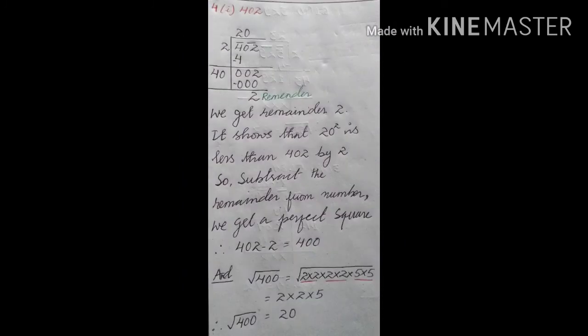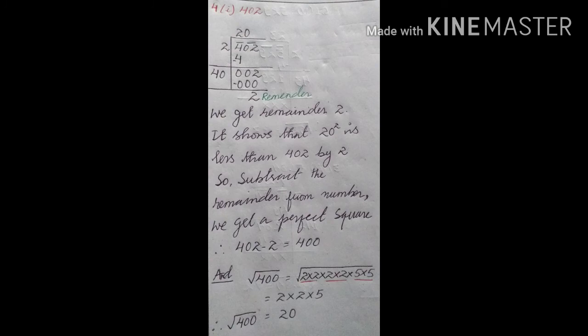So 400 equals root over the prime factors: 2 four times and 5 twice. That means for the 2s, in place of four 2s, two 2s will come out, because we break the root. And in place of two 5s, one 5 will come out. If you multiply, we'll get 20. That means the square root of 400 is equal to 20. Now similarly you can do other questions also.